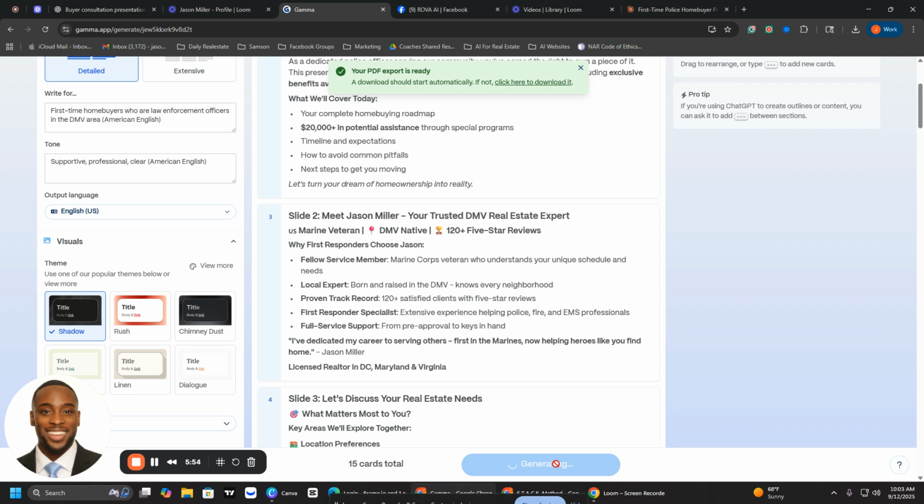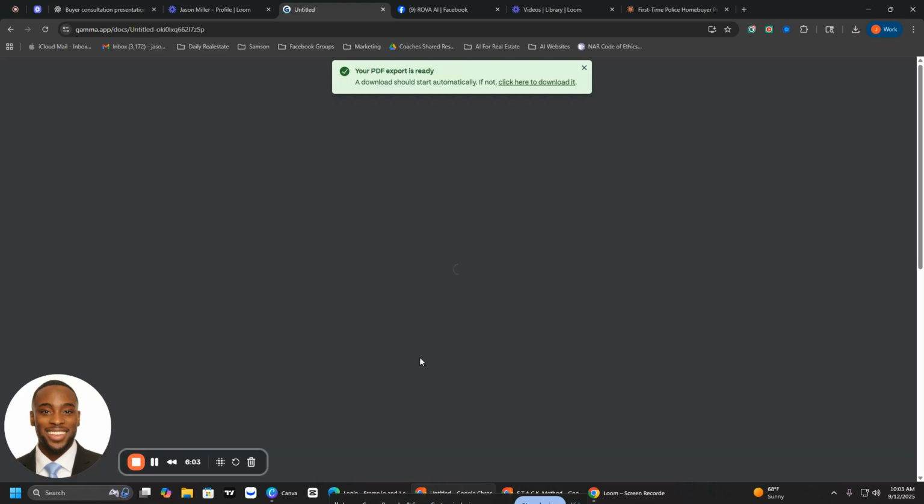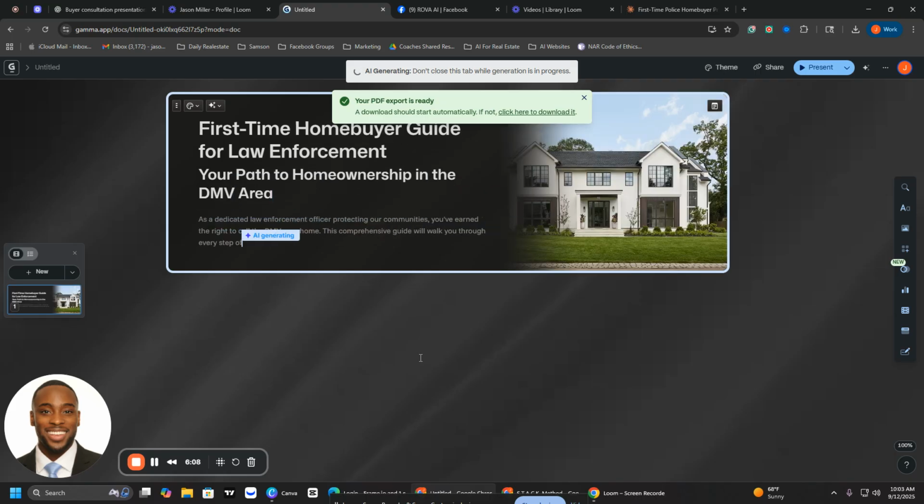All right. So let's go ahead and hit generate. I probably should have changed the theme. We have a black theme right now, but I can change that later. So let's go ahead and get that going. And we're off and running.